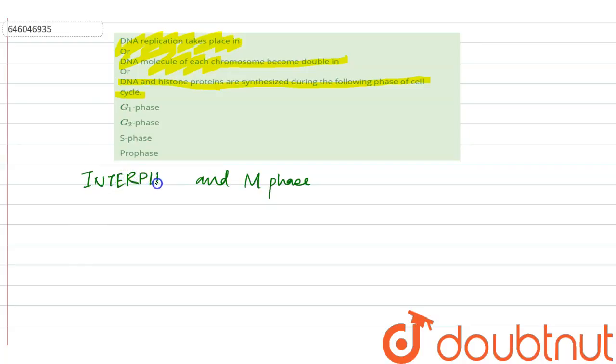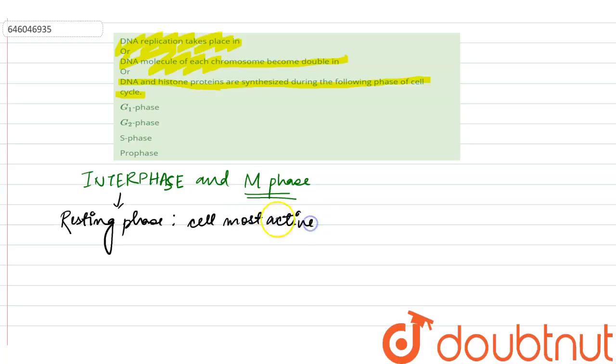Interphase is actually our non-dividing phase, whereas M phase is where actual division occurs, either meiosis or mitosis. Now, it is a non-dividing phase, or we can also call it the resting phase. Though it is known as our resting phase, in this case the cell is most active in this cycle. Now, why is it most active in this stage?